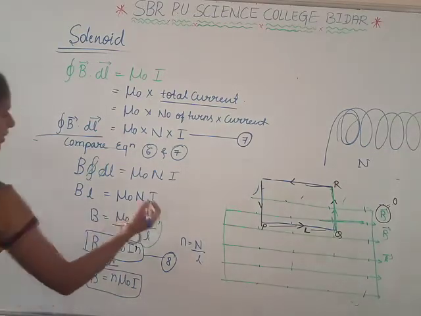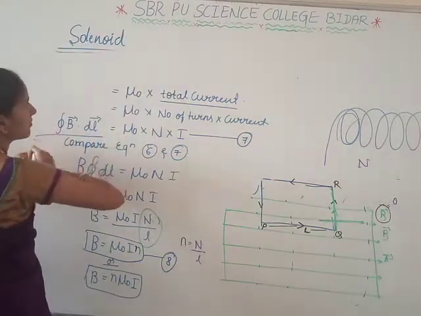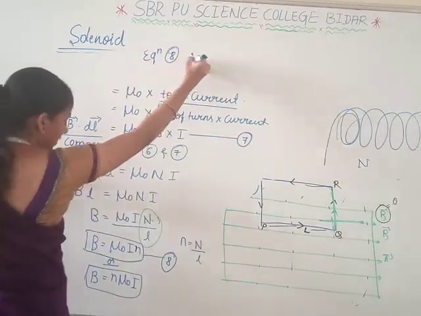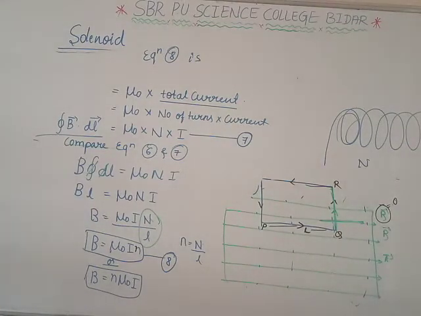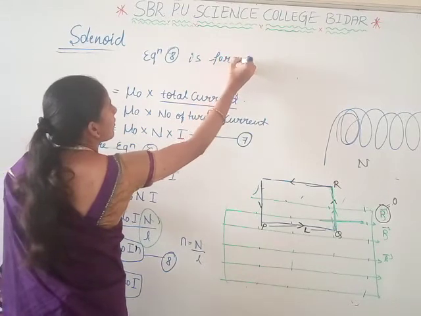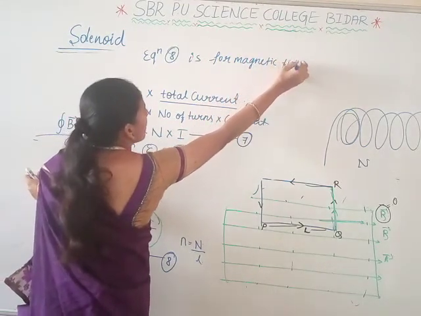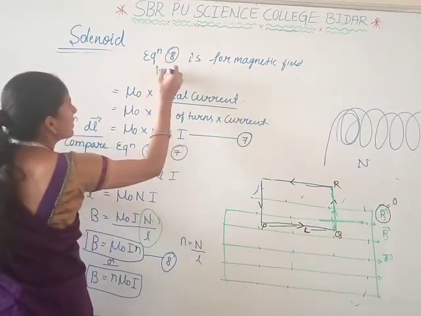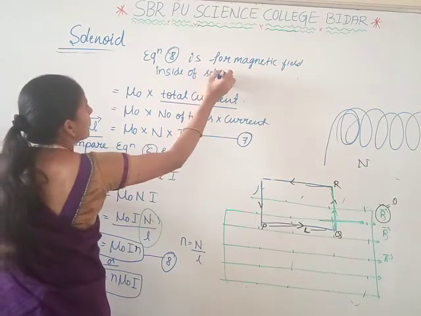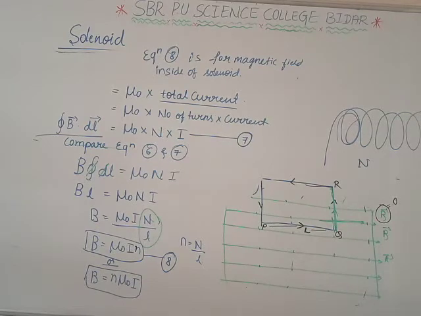Equation 8 is for the magnetic field inside of the solenoid.